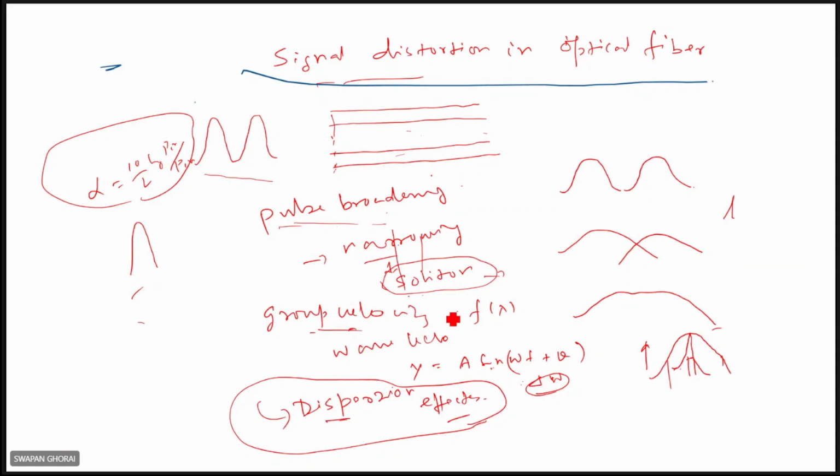In fact, we have seen the group velocity and phase velocity within the fiber. Generally modulated light propagates, so you have to consider the group velocity. That group velocity is a function of lambda.